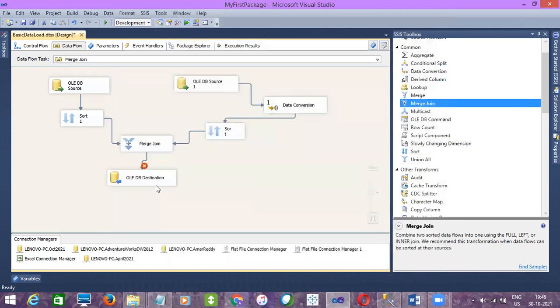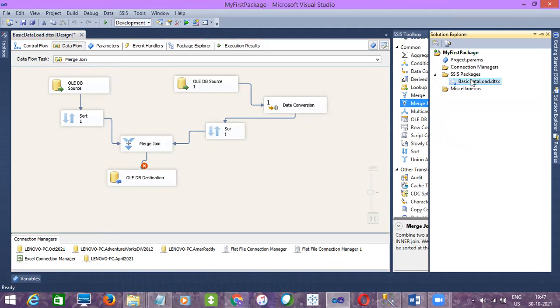What's wrong here? Combine two sorted data flows into one using the full outer join. Let me execute. We'll see. We'll get the error message, right?